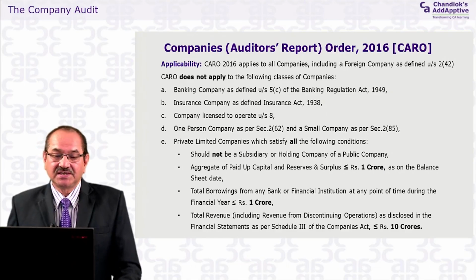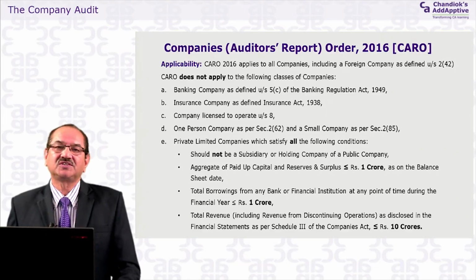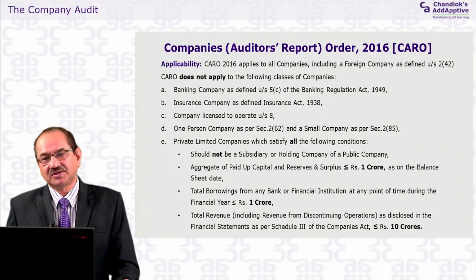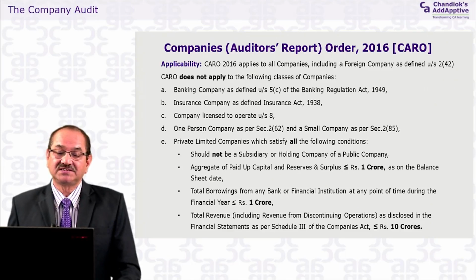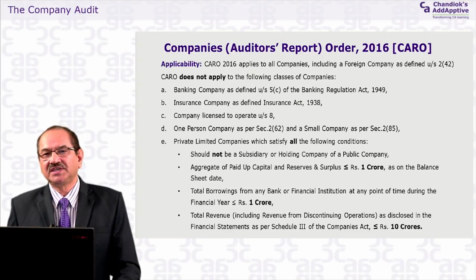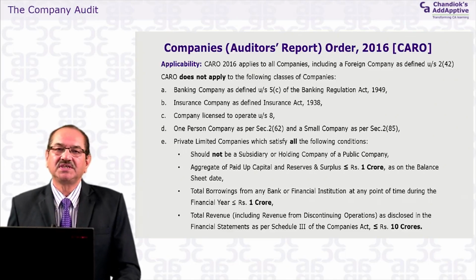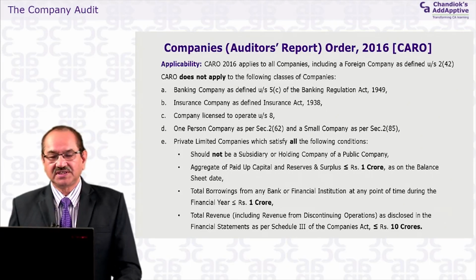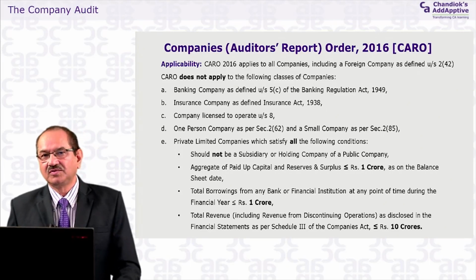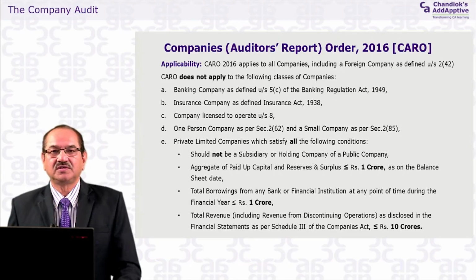Applicability: if you see here, this CARO report is not applicable to banking companies. It was not applicable earlier also. It is not applicable to insurance companies. It is not applicable to companies licensed and operating under section 8. It means the companies which are for charitable purposes, and therefore this order does not apply to them. The earlier CARO report 2013 was also the same. It was not applying to companies formed under section 8. In the earlier Companies Act 1956, the section was 25.